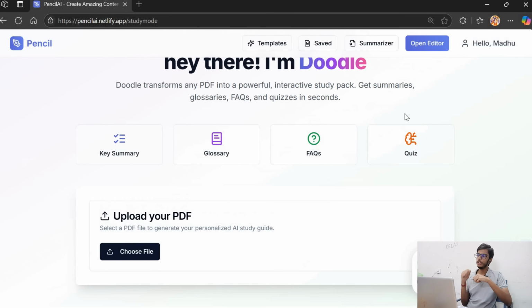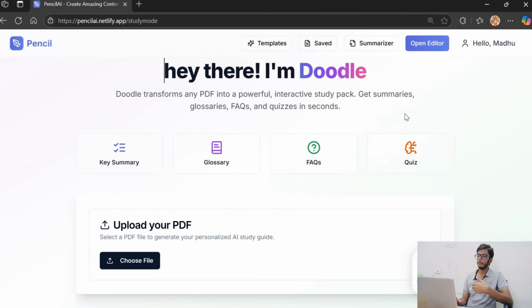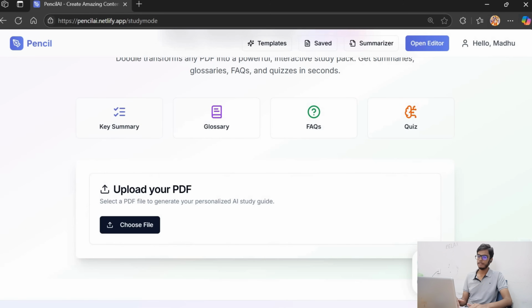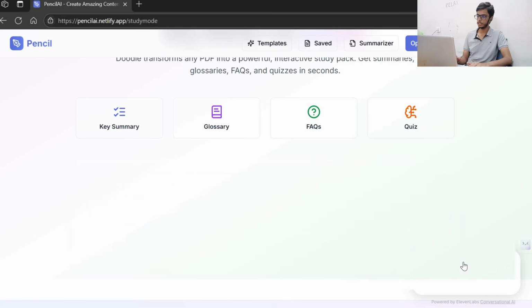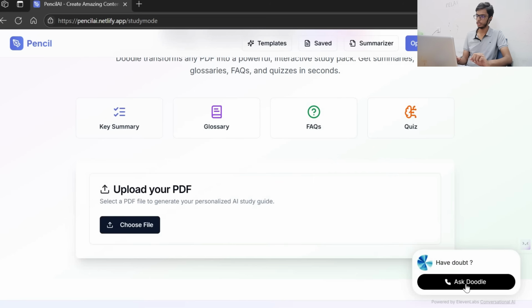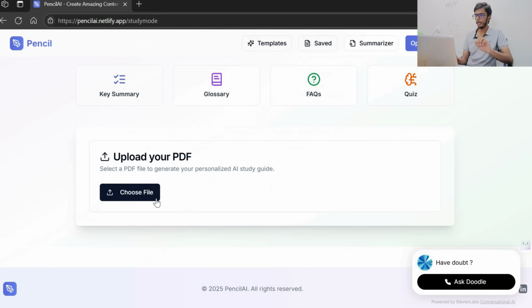The real unique feature that I have integrated is obviously the agentic feature, which is trending right now: the voice agent feature. As you can see on the screen, we have an upload PDF option, and here we have an AI chatbot, which is the voice agentic feature. Ask Doodle, and Doodle from Pencil is your personal mentor, which can help you learn anything from your uploaded PDF rather than the text we discussed at the start.